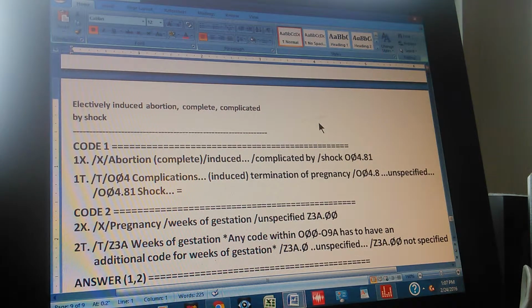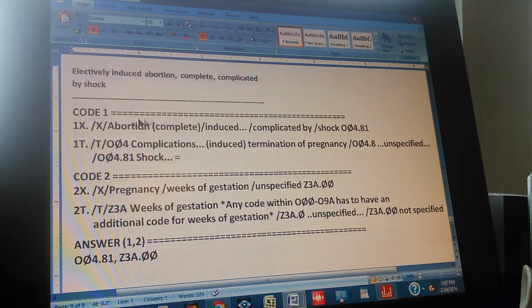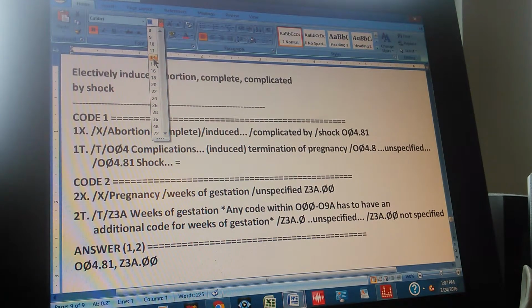Can you make it a little bigger, the problem? Why is it so small? Select it and make it a little bigger. Thank you. There you go.